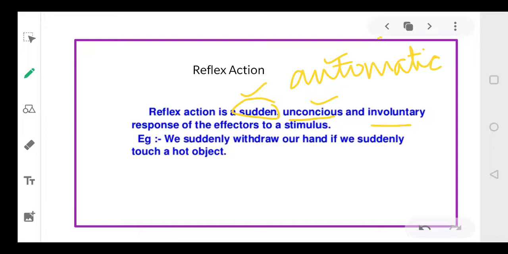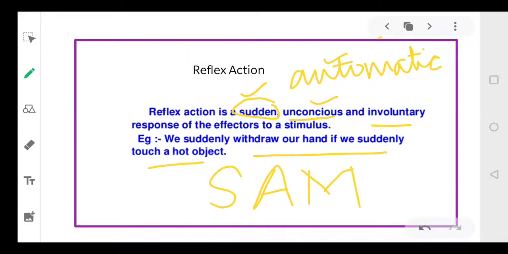For example, suppose you withdraw your hand if you are suddenly touching a hot object. Similarly, when some dust falls into your eye, you immediately close your eyes. All these actions are referred to as reflex action, right? In short, we can remember reflex action as SAM. What is reflex action?